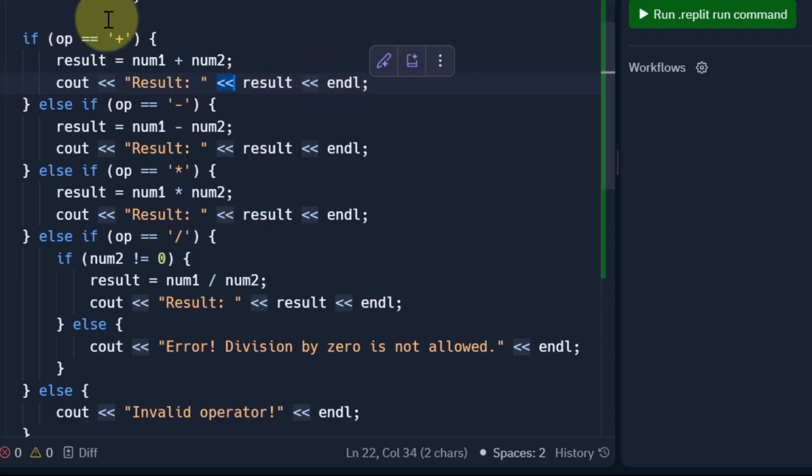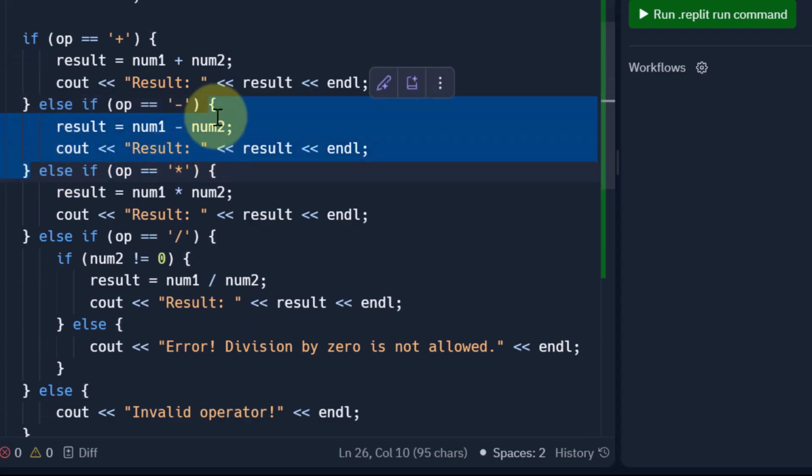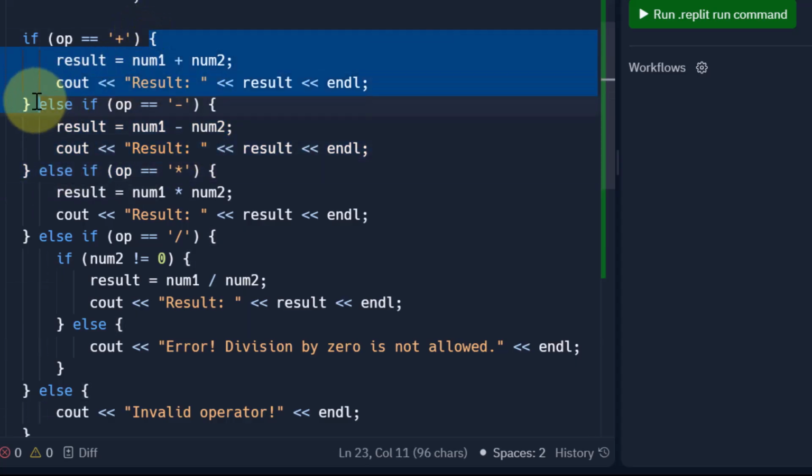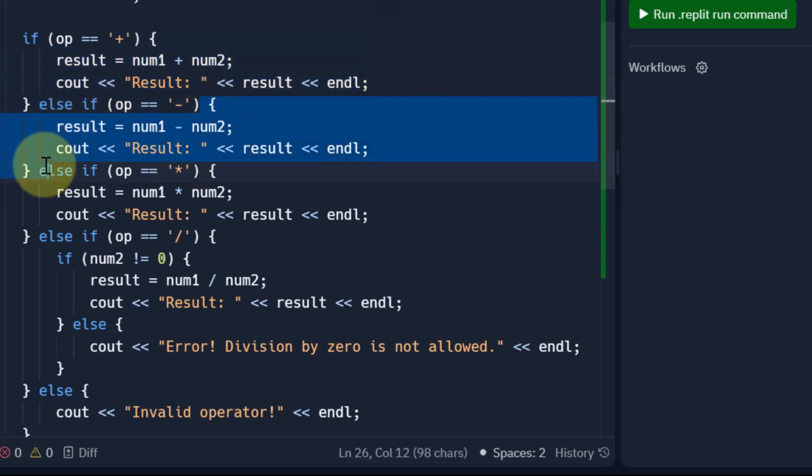Now what if the user's input was not plus? We have to check if it is the next operator, that is minus. If this is not true, it will come and check here. So for that we use else if operator equal to minus. We are checking if the user has entered the operator as minus. If it is minus, we want to subtract the two numbers. So result equal to num1 minus num2, and again we print result. So this else if has this many statements. The if was from here till here, and this else if was from here to here.